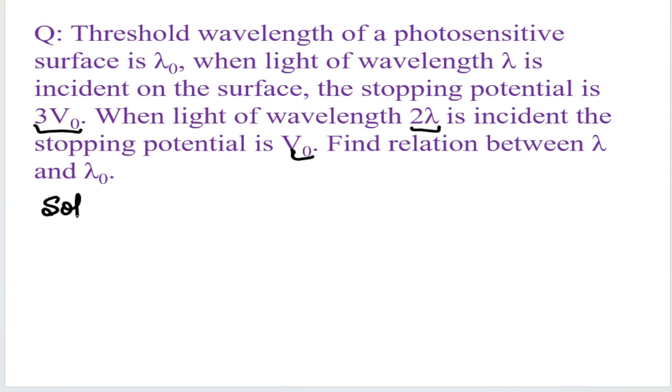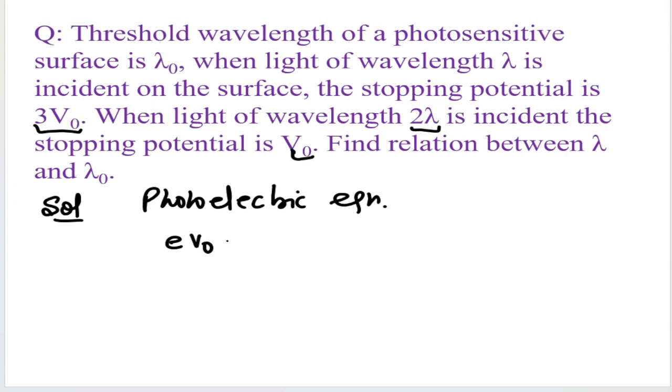Now we start the solution and write the photoelectric equation in terms of potential and wavelength. So the photoelectric equation: E V naught equal to H C (1 upon lambda minus 1 upon lambda naught).